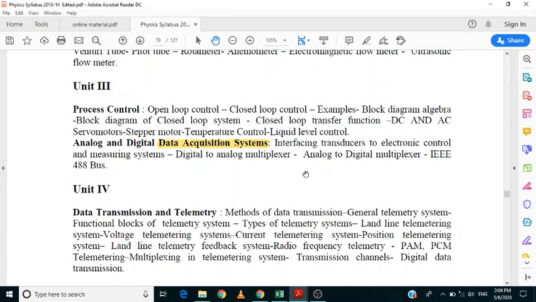In the second half of the third unit, short questions are: define the data acquisition system, or briefly explain the digital to analog multiplexer, or write a short note on the digital to analog multiplexer or analog to digital multiplexer. Even the IEEE 488 bus they ask. So these three are long as well as short questions in the second half. Another hidden short question is to define the data acquisition system. So this is about your third unit.